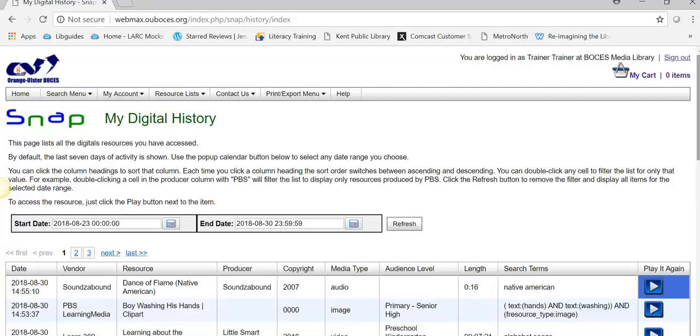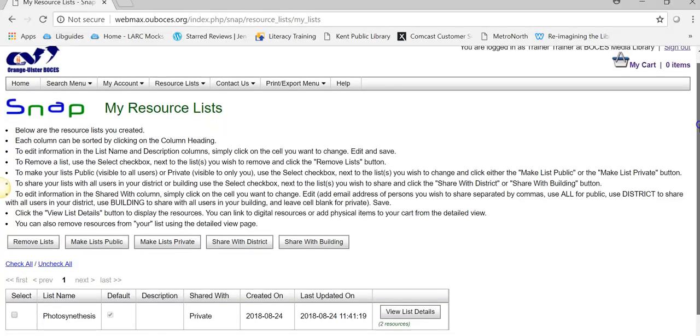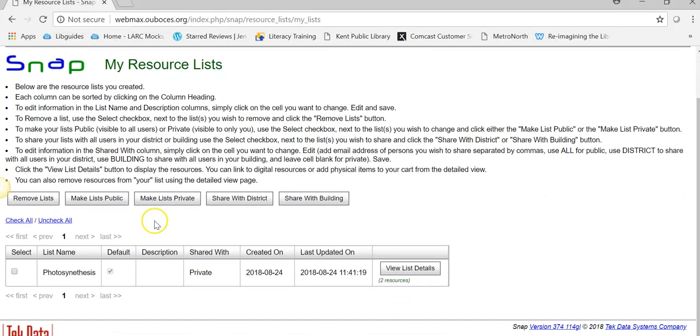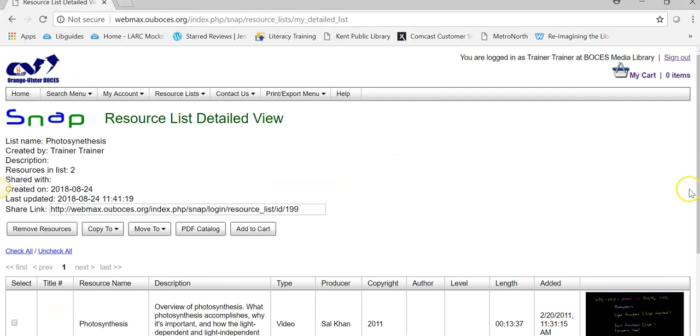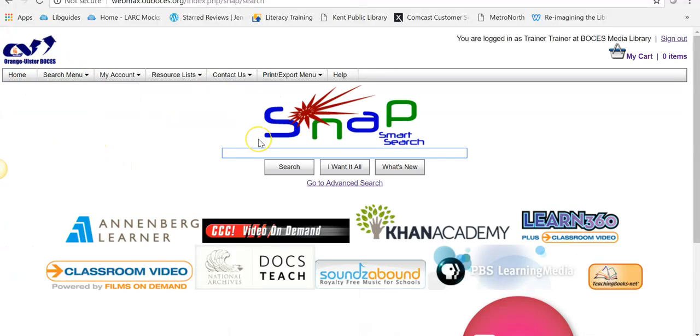Another way to save resources is under Resource Lists. So I'm going to click on My Lists, and you can create your own saved playlists. And so right now I only have one that's called photosynthesis. You would click here, and that would pull up all the resources in that list. I'm going to show you very quickly how we can put things in a list.